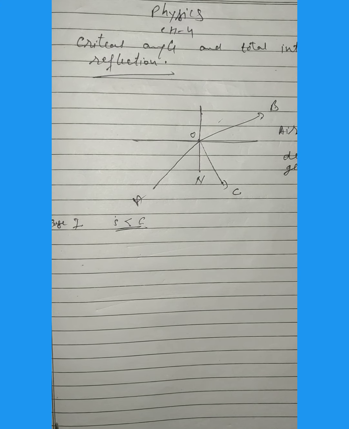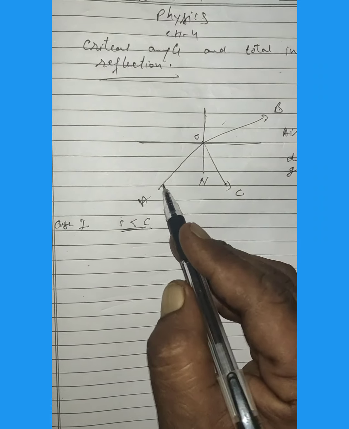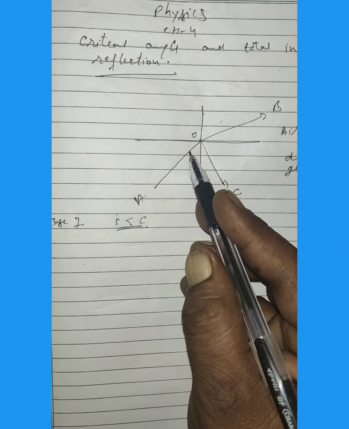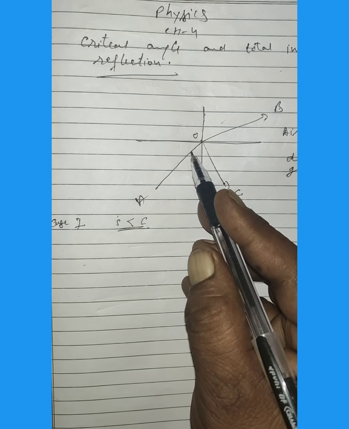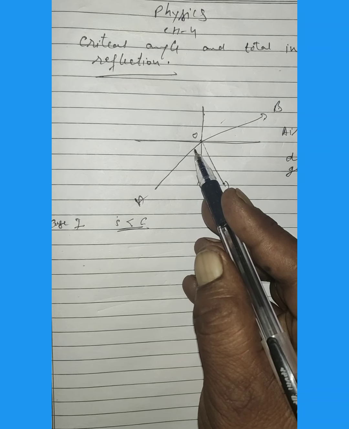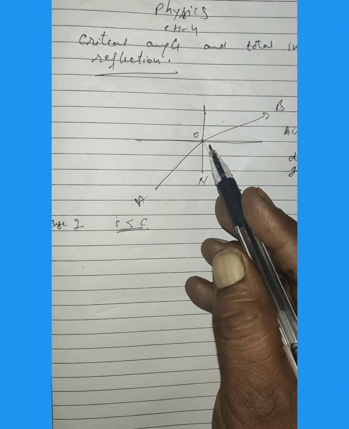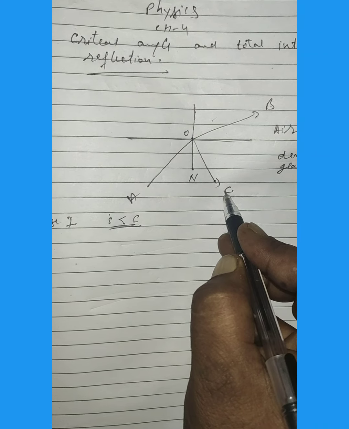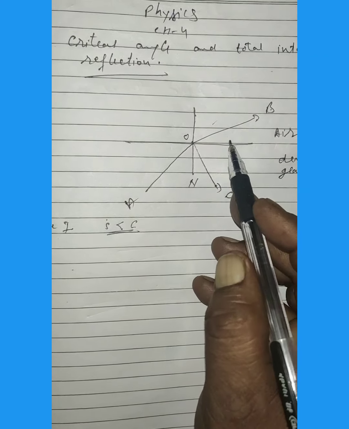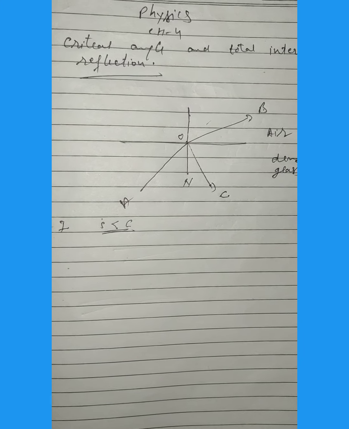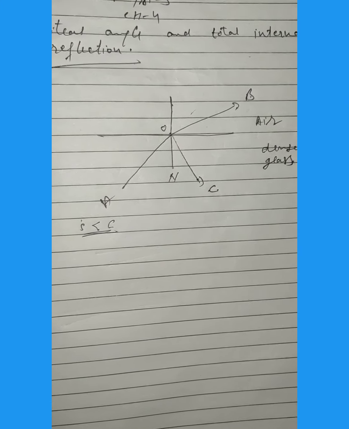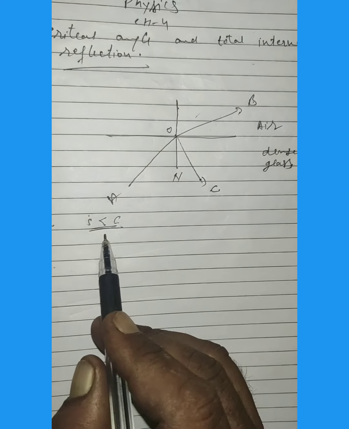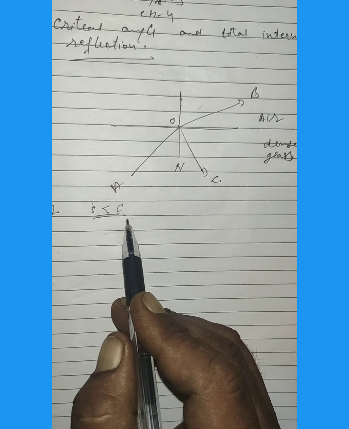In the figure you notice that light ray AO traveling in the glass is incident at the glass-air interface at a small angle of incidence I. It is partially reflected and partially refracted. We get a weak reflected ray OC and a strong refracted ray OB. Since the ray bends away from the normal when it goes from glass to air, the angle of refraction R is greater than the angle of incidence.